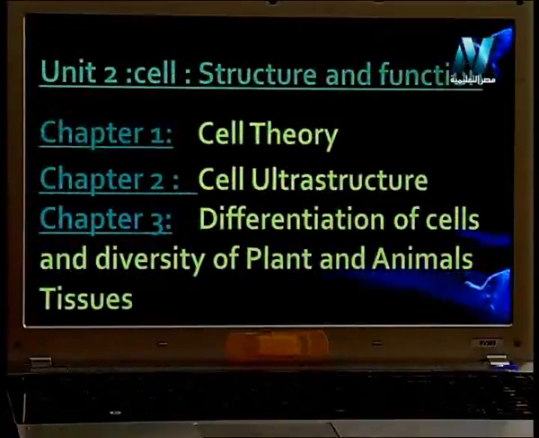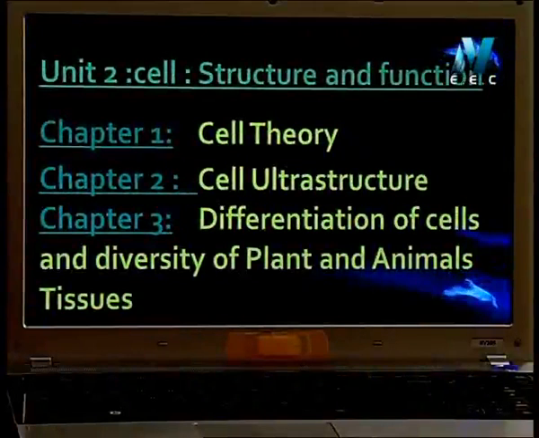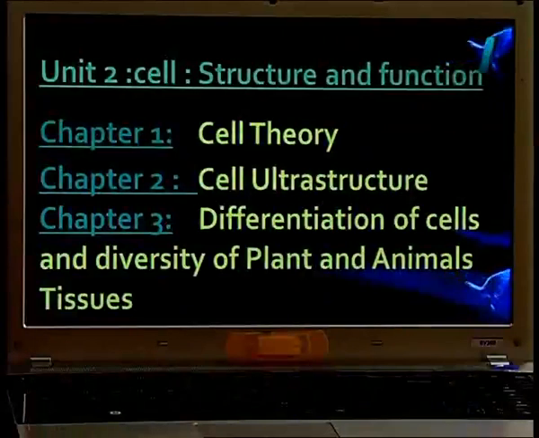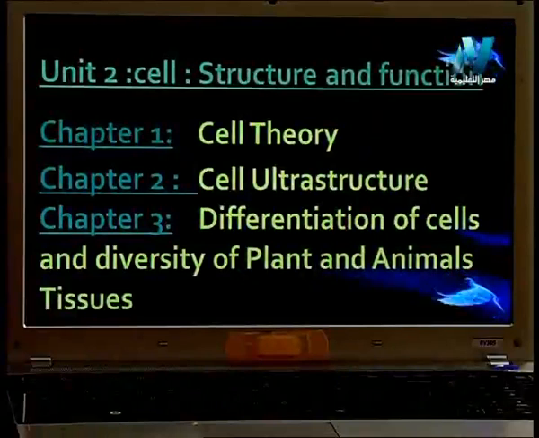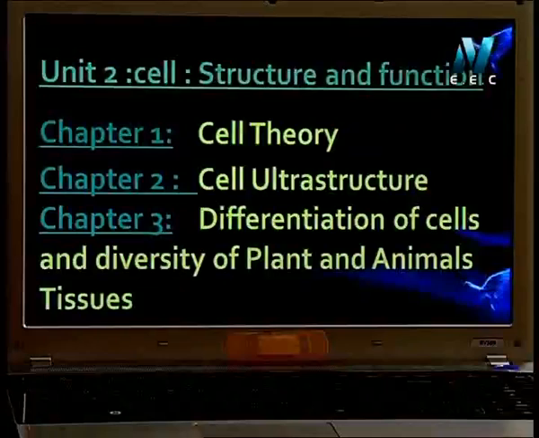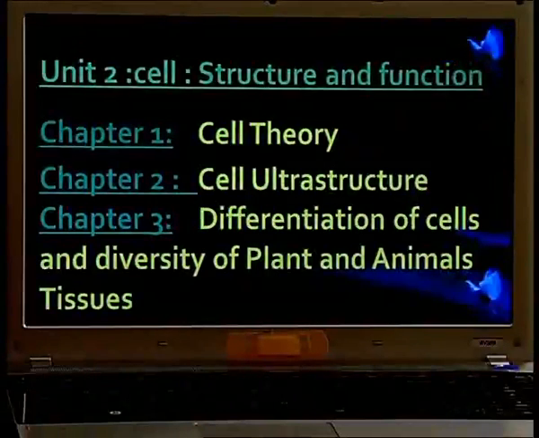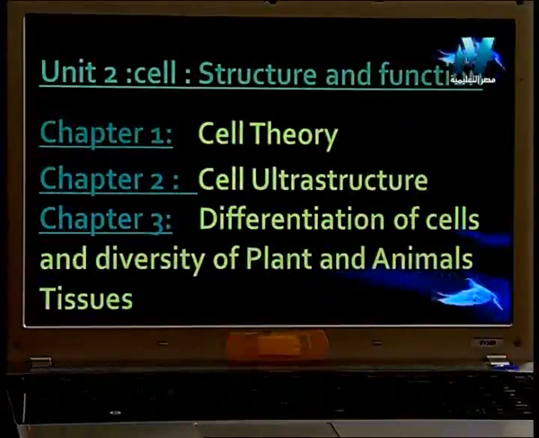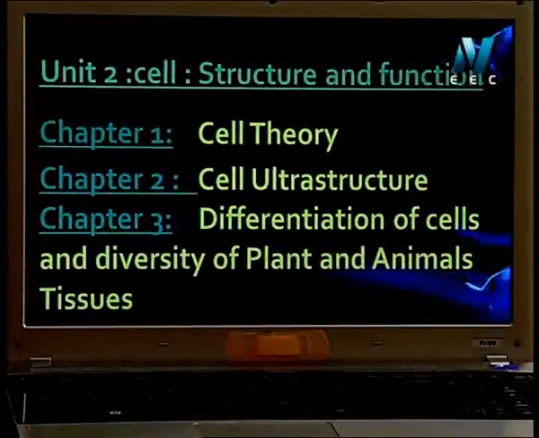The second unit, we'll talk about cell structure and function. Also, this unit has three chapters. The first one will talk about cell theory. The second chapter will talk about cell ultrastructure. And the last chapter will talk about differentiation of the cells and diversity of the plant and animal tissues.